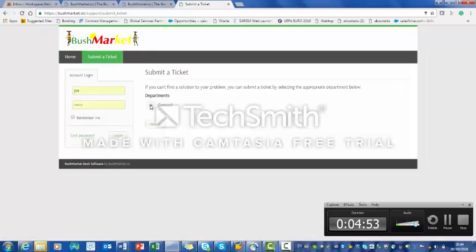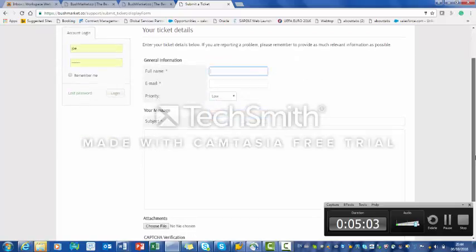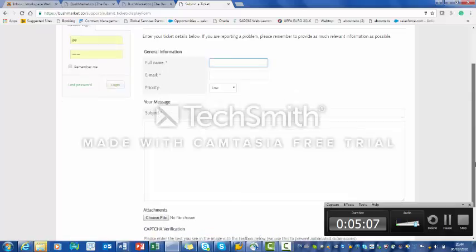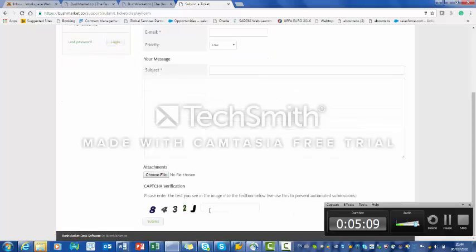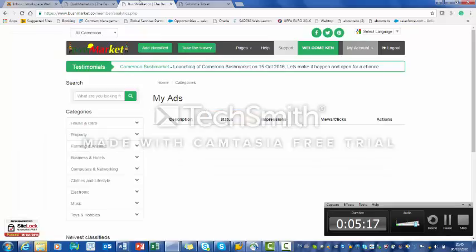Okay, and you take a general ticket and take next. It's going to ask you to put in your name, your email, and then you lay the complaint, what issues you are having with the website. Or if you want, you could screenshot and attach them and just fill in the verification box and submit. And within 48 hours, the Bush Market team will come to you. We'll try our best to solve this issue.